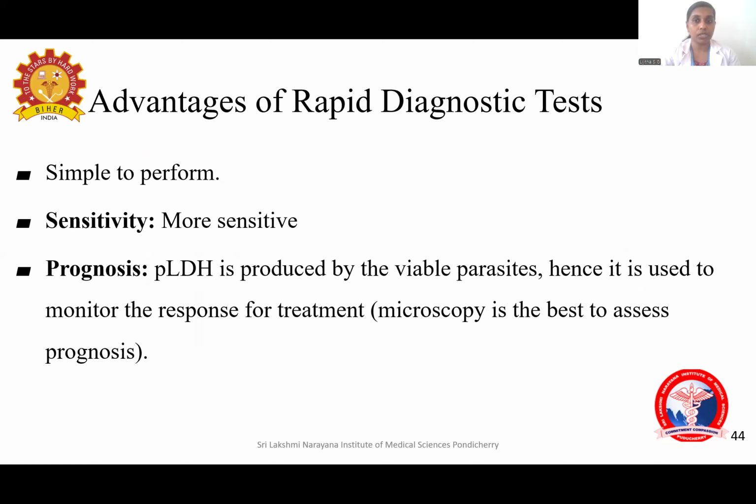The advantages of rapid diagnostic test is it is simple to perform and it is more sensitive also. And it can be used for telling the prognosis also. For example, the lactate dehydrogenase enzyme is produced only by viable parasites. So that is the antigen that we are testing. So once the parasites are killed, that line will not turn up. So it is used to monitor the response to treatment. But anyway, microscopy is the best way to assess the prognosis.